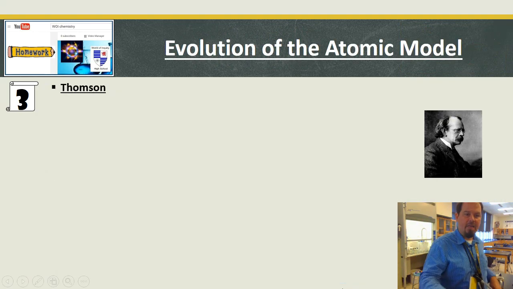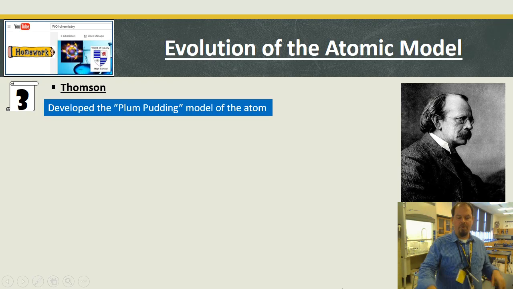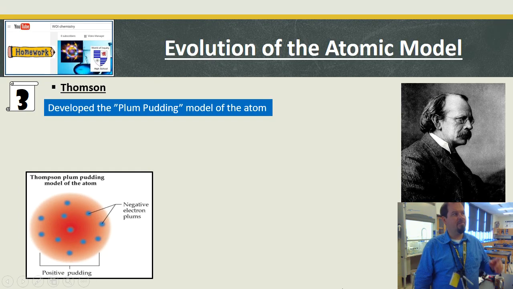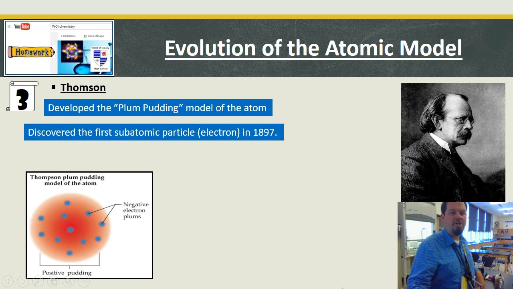Okay. Then came around Thomson, this dude here. He developed what we call the plum pudding model. It looks something like that. I would say you guys don't know what plum pudding is anymore, so let's think of it as a chocolate chip cookie, where the electrons are the chocolate chips.